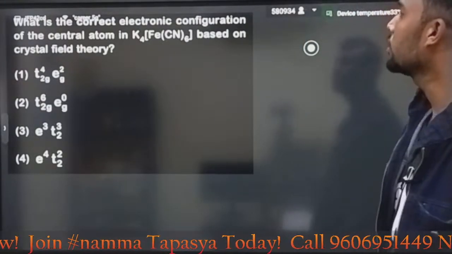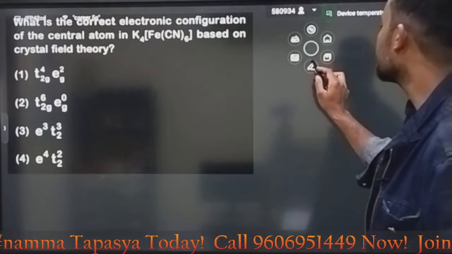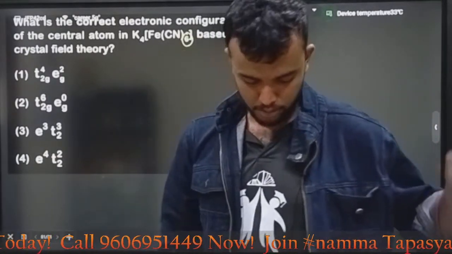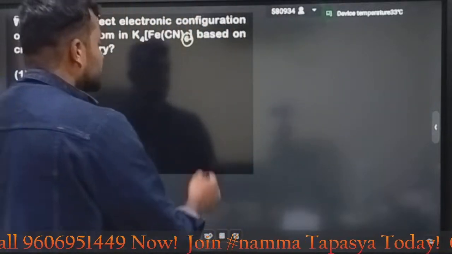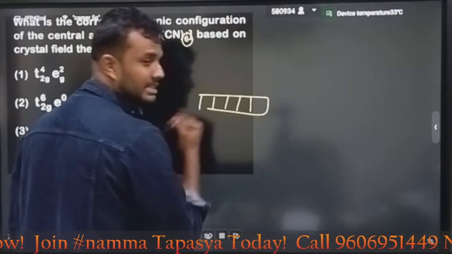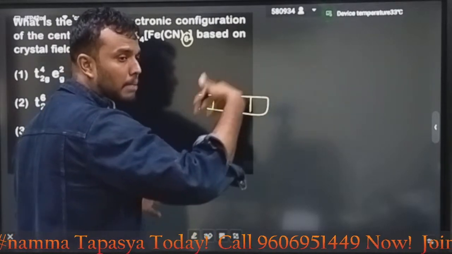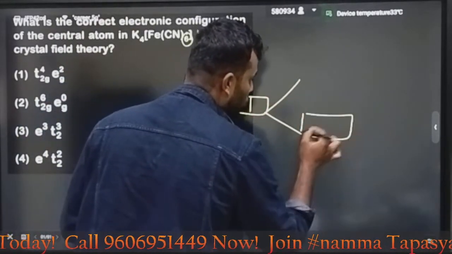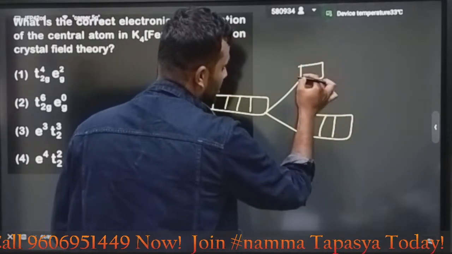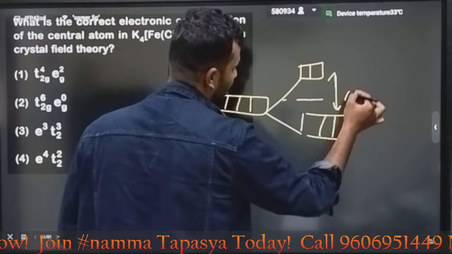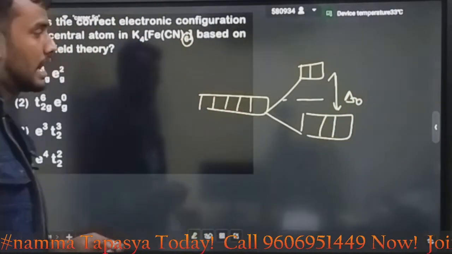What is the correct electronic configuration of the central atom? Okay, look here, my dear students. They are mentioning 6 octahedral. It is from your coordination compounds. How does octahedral splitting happen? 5 orbitals, degeneracy, symmetry, and so on. Then splitting into t2g and eg. This is the CFSE, delta naught.